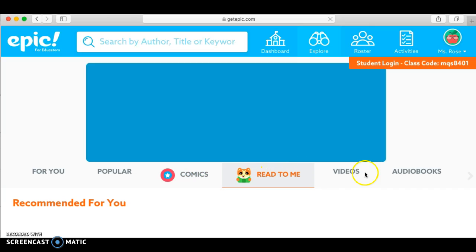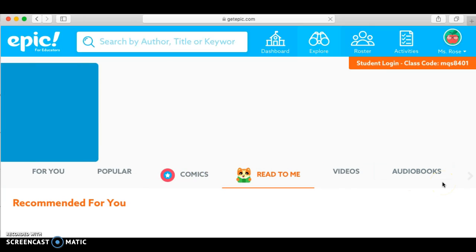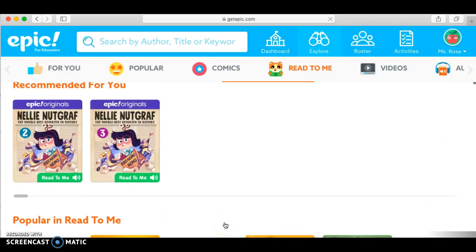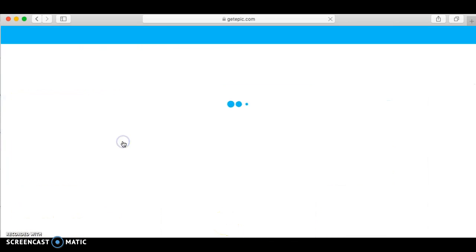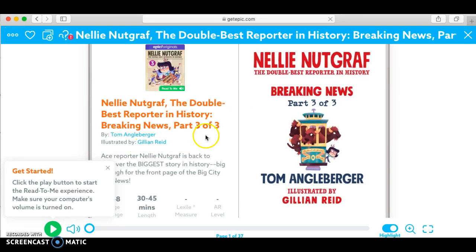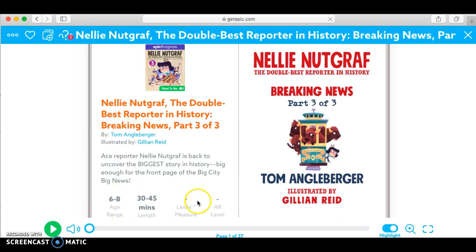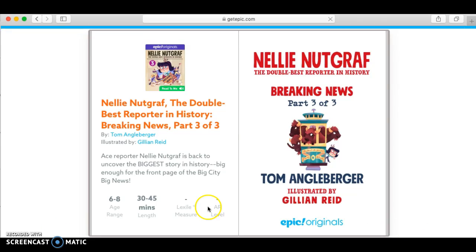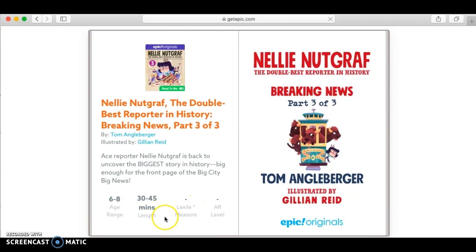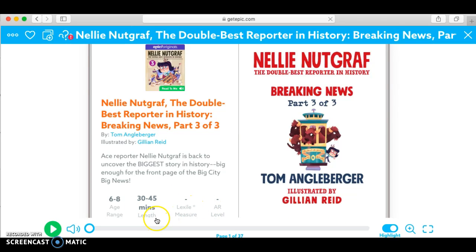And then there's also a read to me option. This will bring up a whole bunch of books for you where the books are read to them, and I really like it. So if I click on one, hopefully it'll work. It tells you the age range. A lot of them tell you the Lexile. This one doesn't. But it even tells you how long it will take for the book to be read. So I like it because when I press play,